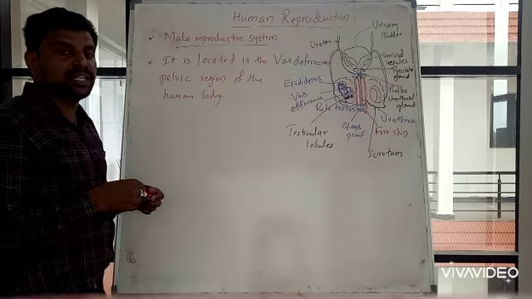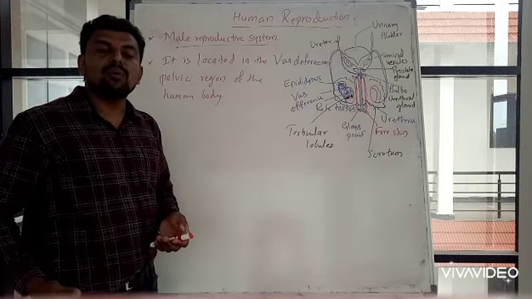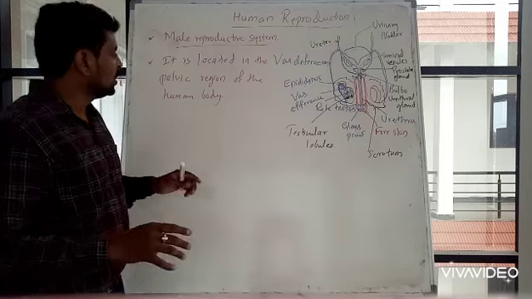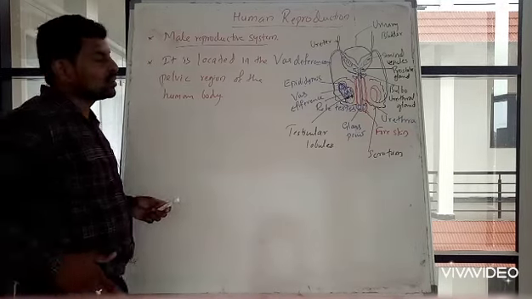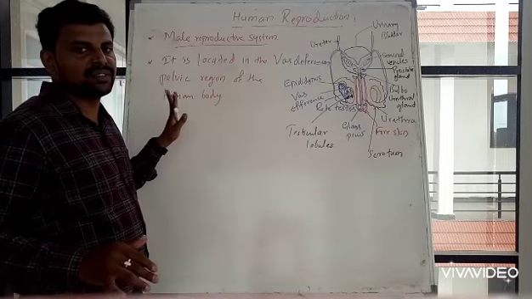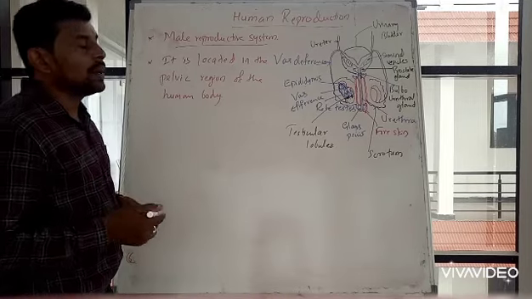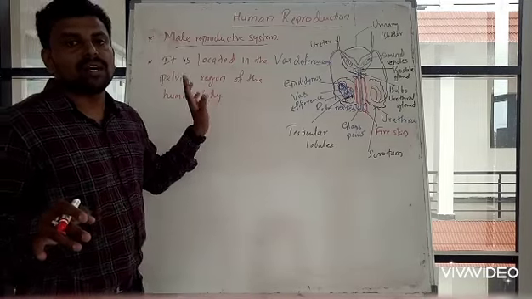Pelvic region means the region below the stomach and above the legs, the frontal part, where the pelvic girdle is situated. So the male reproductive part is located in the pelvic region of the human body.